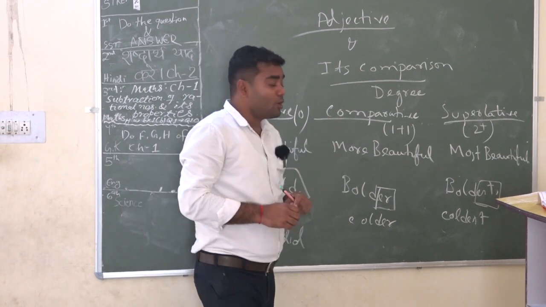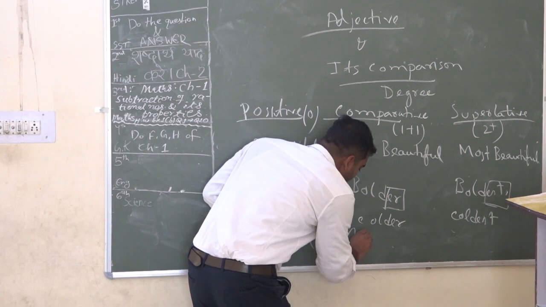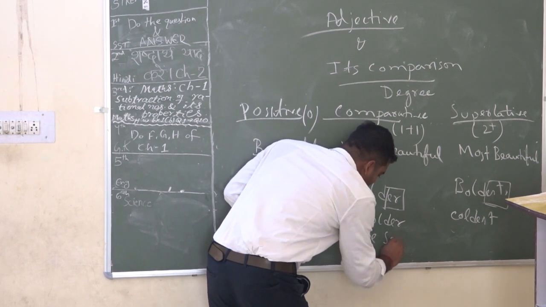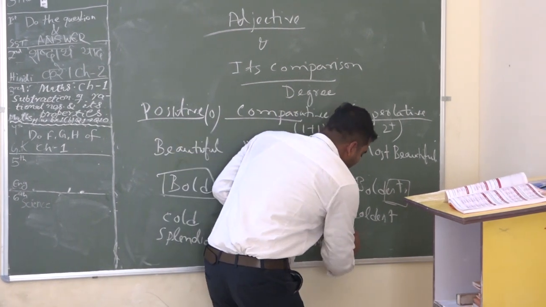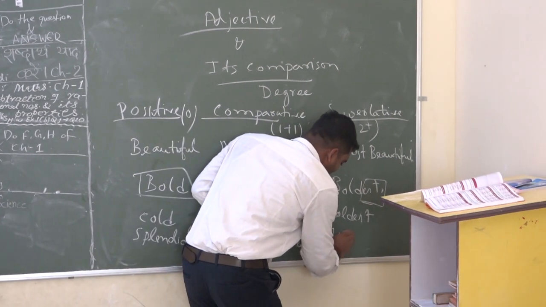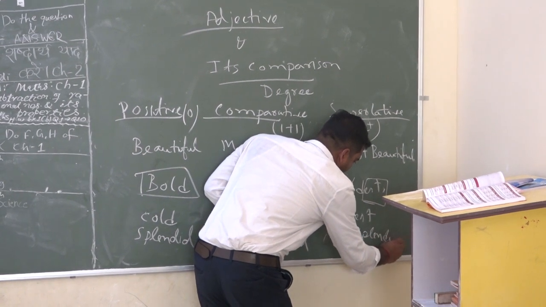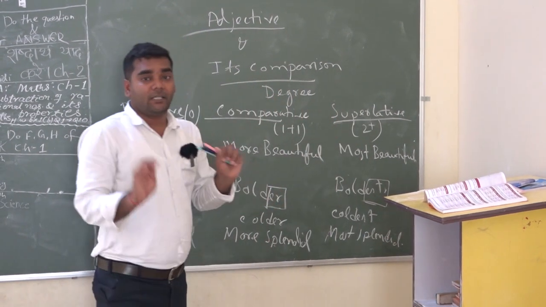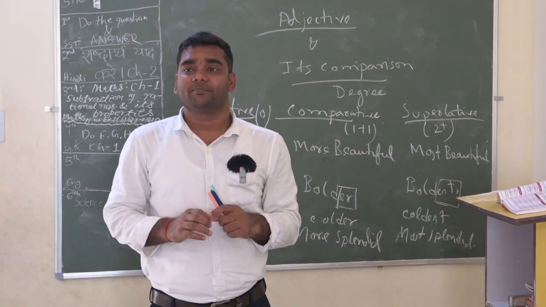First say it, comparative form. Yes, we have to write more. I hope that this is clear to all of you. Yes or no? Yes, sir.